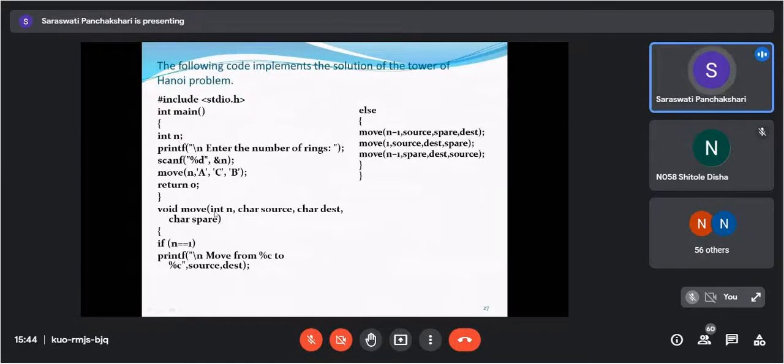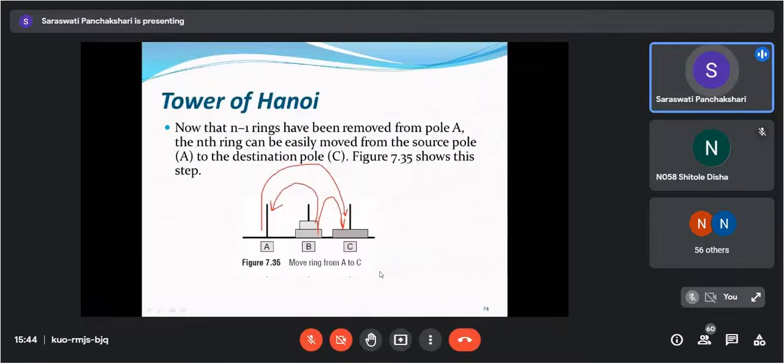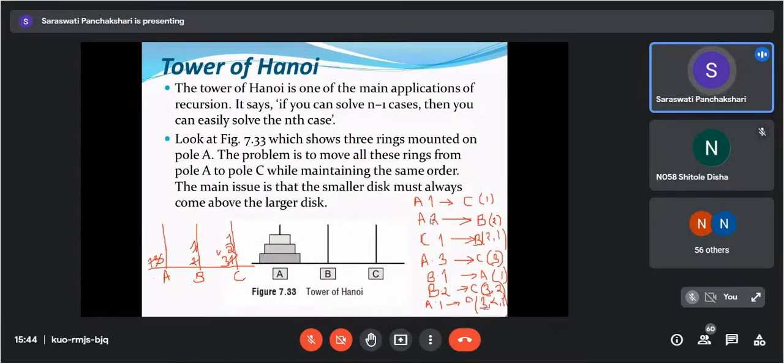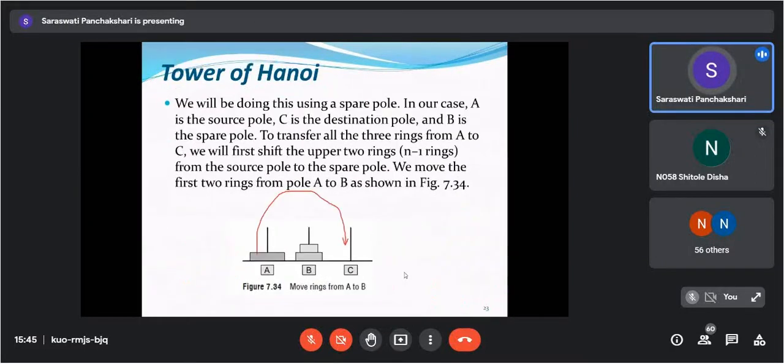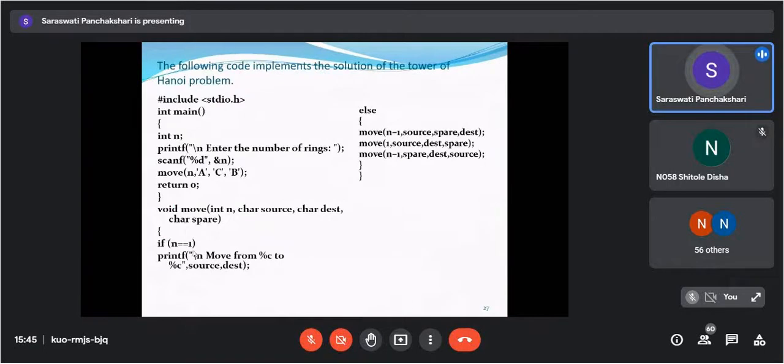Then we are going to display from where to where we are moving. The output is from A to C, from A to B, then C to B, A to C, B to A, B to C, and then A to C. These types of steps we are going to write down here: move from which pole to which pole, only that we are going to write.